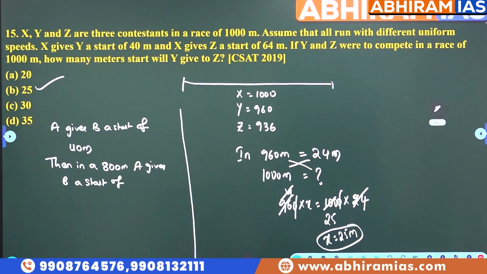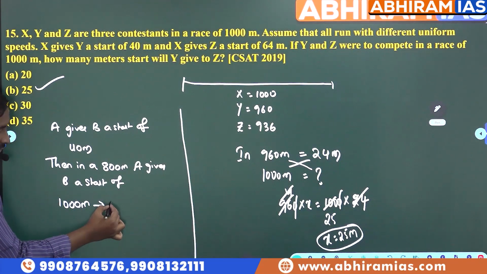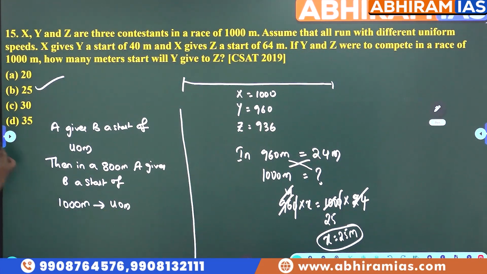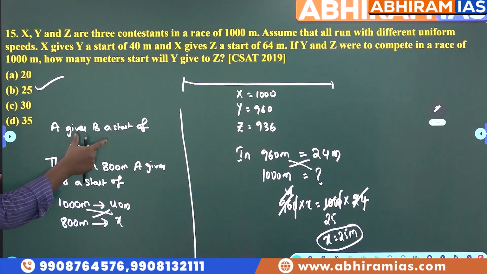1000 meters లో ఎంత స్టార్ట్ ఇస్తున్నాడండి? 40 meters. In 1000 meter race, how much start A will give to B? 40 meters. So now the question is, if the race is for 800 meters, now what is the start given by A to B? Means same. In a 800 meter race, the start given is x, cross multiplied. You will get the answer. That means you are fitting one race into the other race.